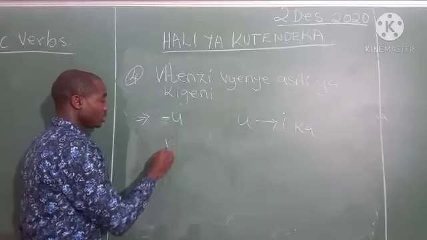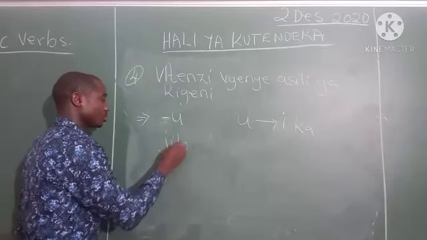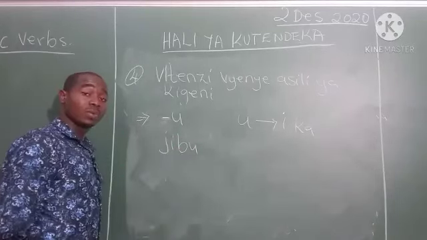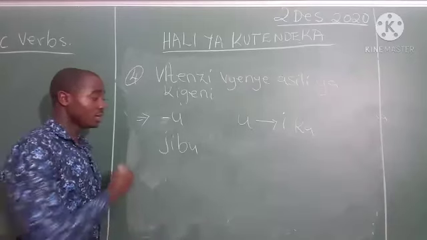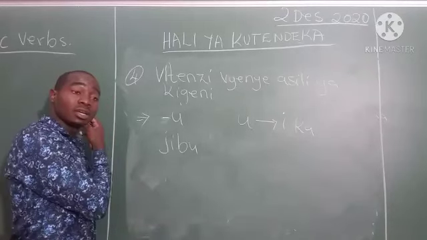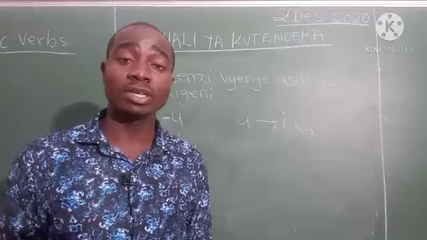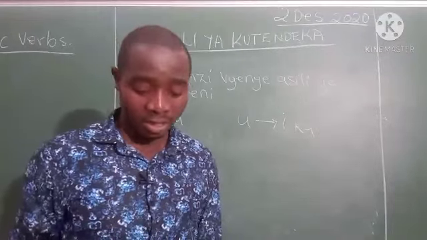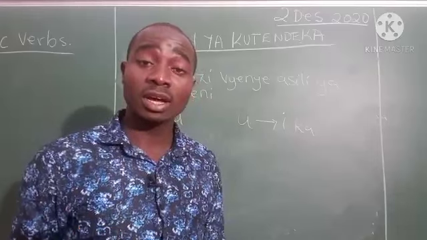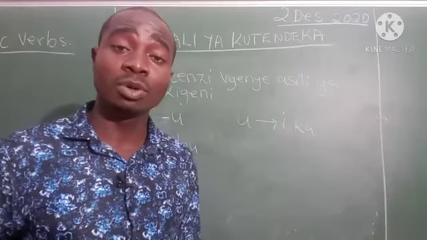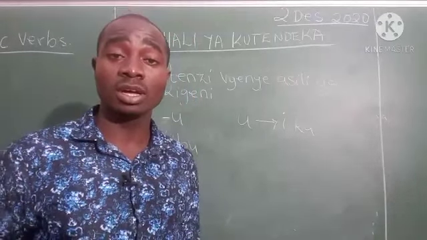So jibu, answer. Jibu is answer. When someone tells you nijibu, answer me. Umenikosea, you have wronged me, nijibu, answer me. Mbona umenikosea?